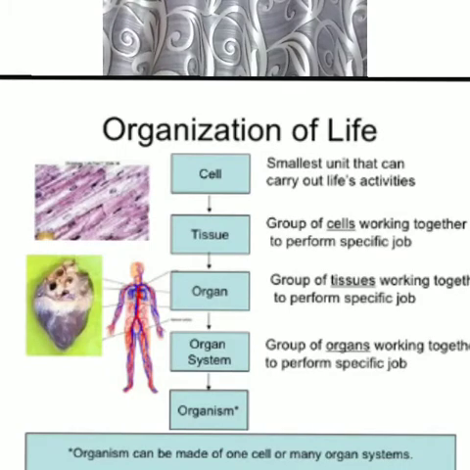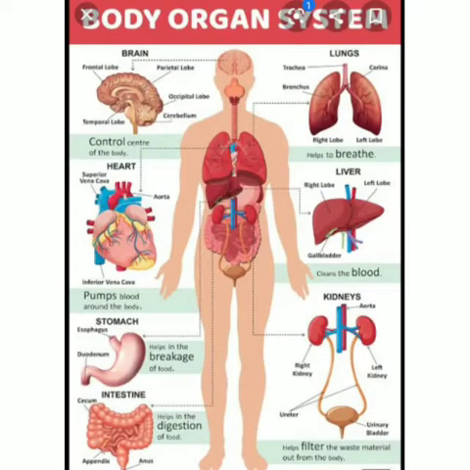Okay, let's read on. Different organ systems perform different functions. हर तरह के organ अलग तरीके का function करता है आपकी body के लिए, which means the heart will pump blood to the entire body, lungs will supply oxygen to the entire body, liver will perform a different function, kidneys will perform the process of filtration of urine.